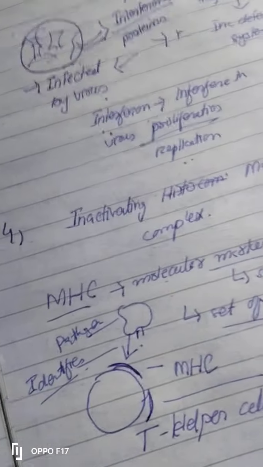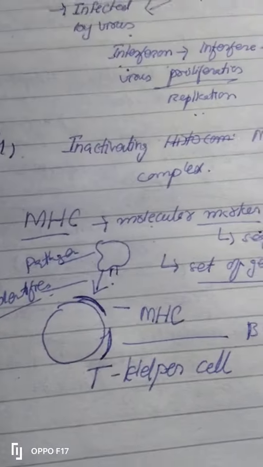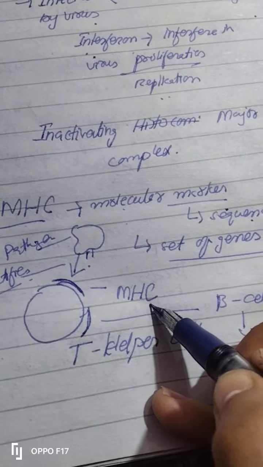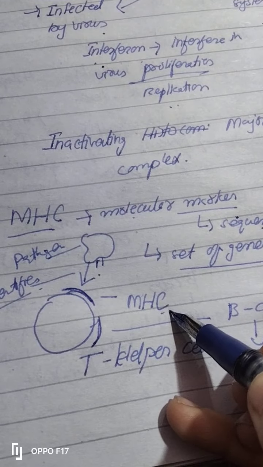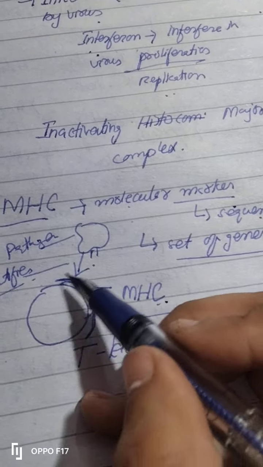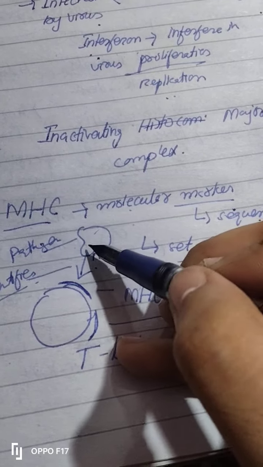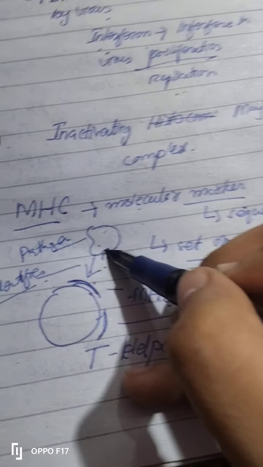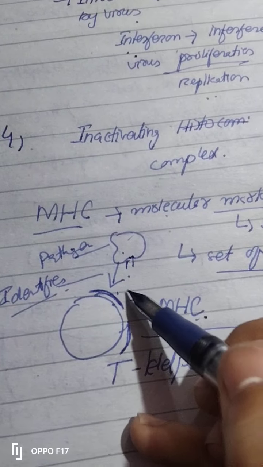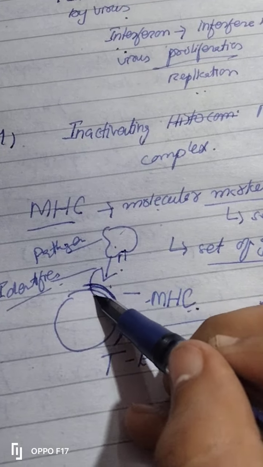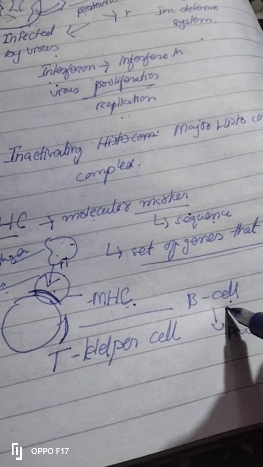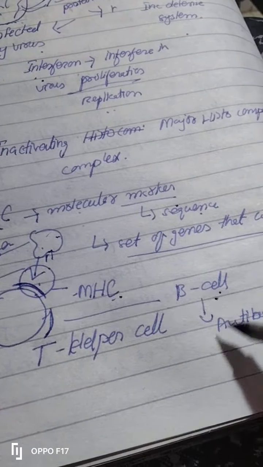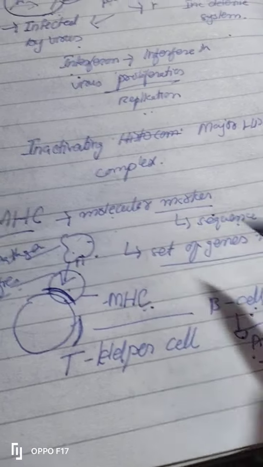Now look, consider this is a T helper cell. It contains MHC, major histocompatibility complex. What is this? It is a set of genes which is present on T helper cells, T cells, right? When any pathogen, any virus will come, the MHC will identify the pathogen, and then it will show its sequence to B cells. Then B cells in response to that will create antibodies of this pathogen, so it can easily be killed.